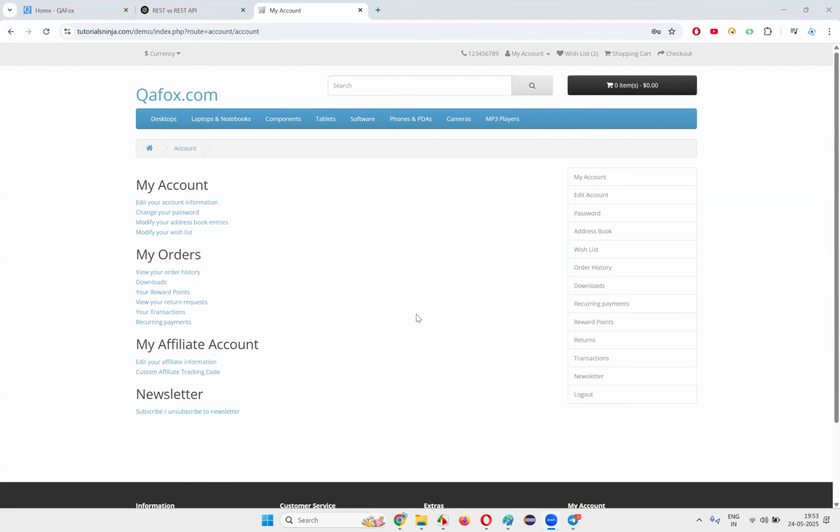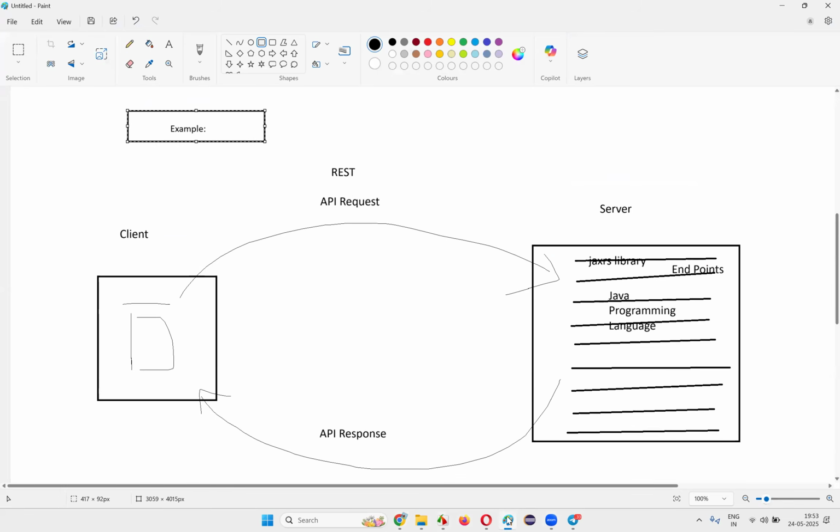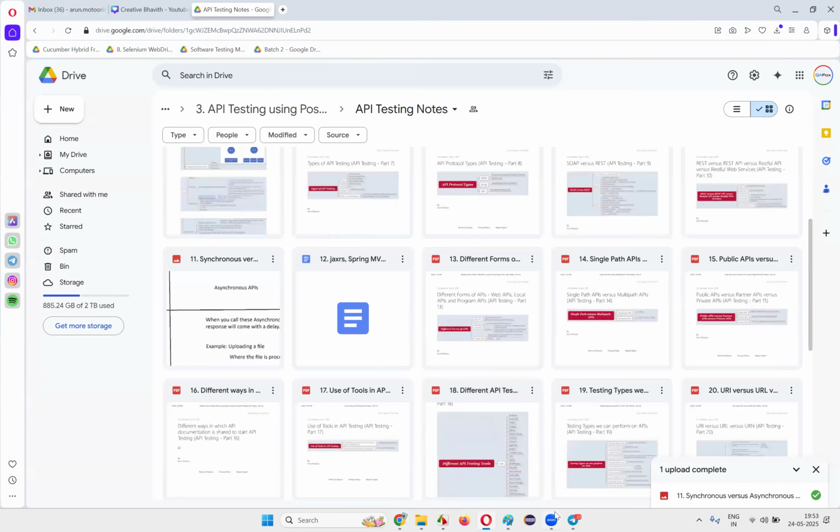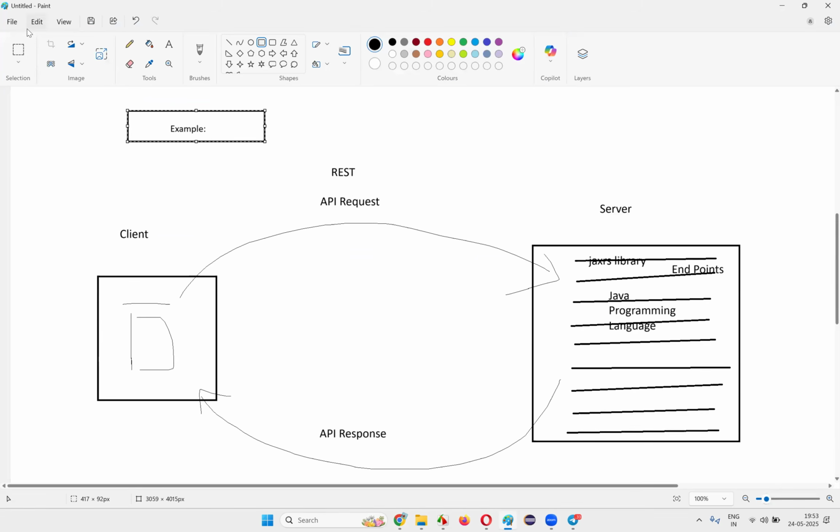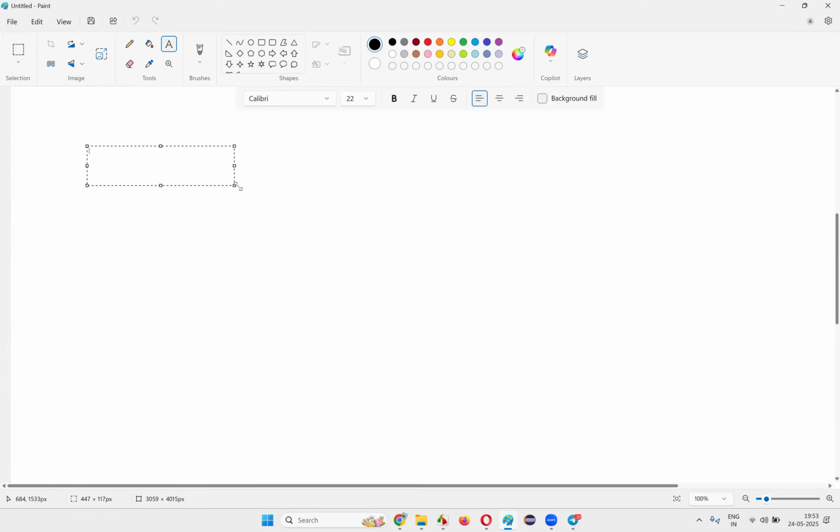The client and front end is on this side. What will happen in this case, guys? Tell me. When I log into the application, a request will be sent to whom? Server. Over what? Over internet. This kind of API can be categorized as web APIs. I'll just draw all this stuff here. The first variety of APIs is web APIs.